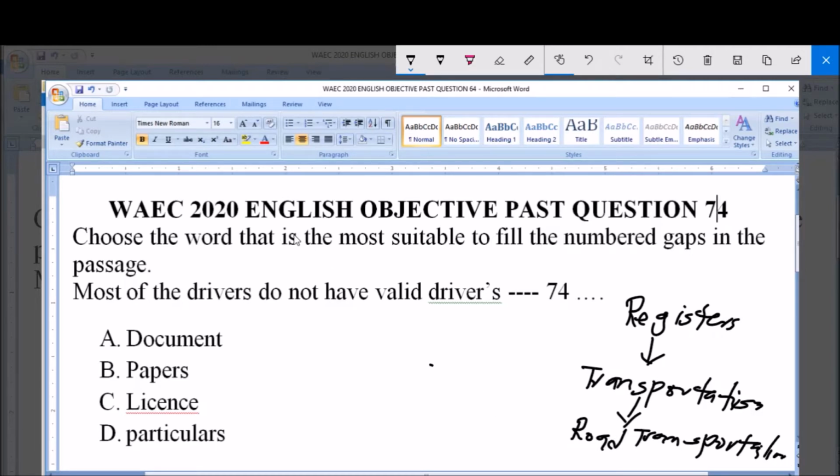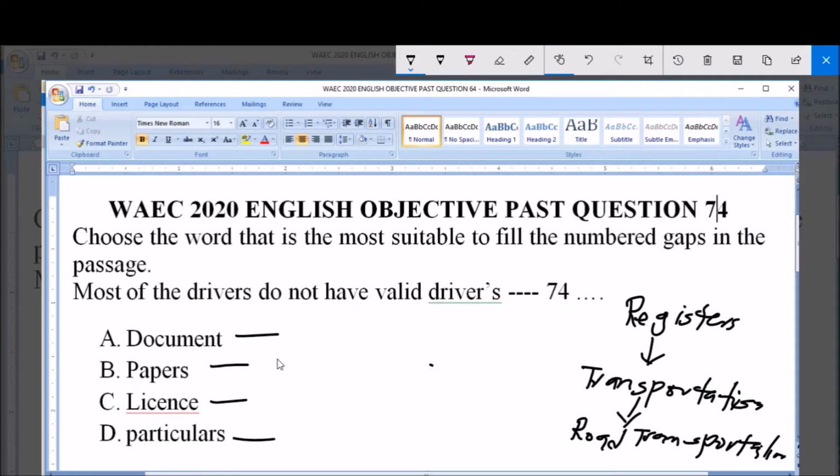And the sentence here says, most of the drivers do not have valid driver's dash. Most of the drivers do not have valid driver's dash. A. Document. B. Papers. C. License. D. Particulars.